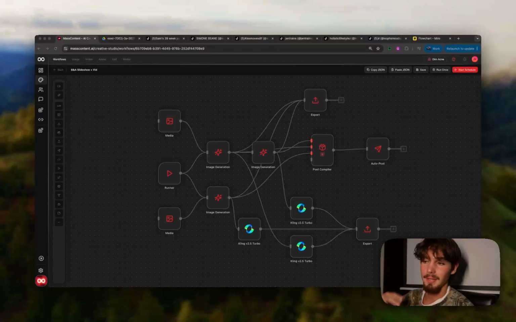So everyone ends up using Higgsfield or all these other AI content generation tools that are really easy to use and make great content, but they're completely not automated. So that's really what we've tried to build here. And we have a bunch of different other features to actually help the posting scenario, the account scenario with mass content to actually function and work.